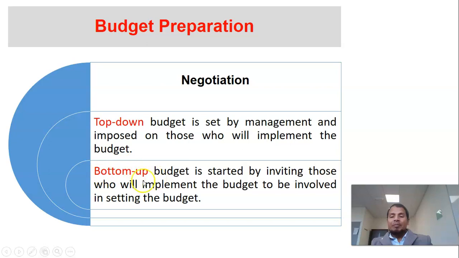But bottom-up budget is a budget that actually starts from the lower level. People who are at the lower level provide information to the top level management for preparation of the budget. So that includes more negotiation and consultation with different managerial levels.